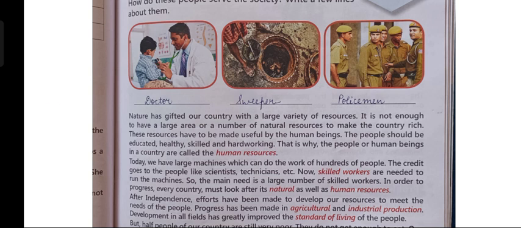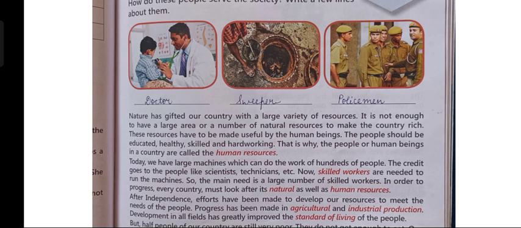So, children, nature has provided our country with a large variety of resources like soil, forest, water, and minerals. But these resources cannot make our country rich. For that, we need human beings so that they can make these resources useful.